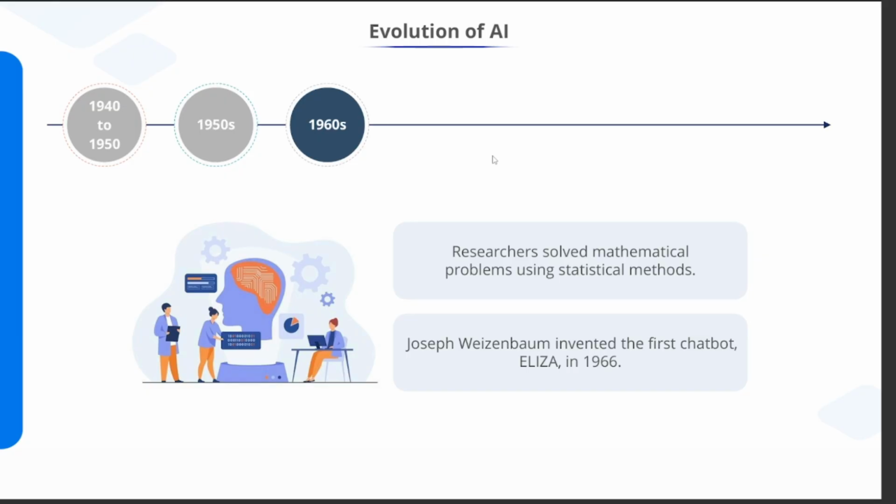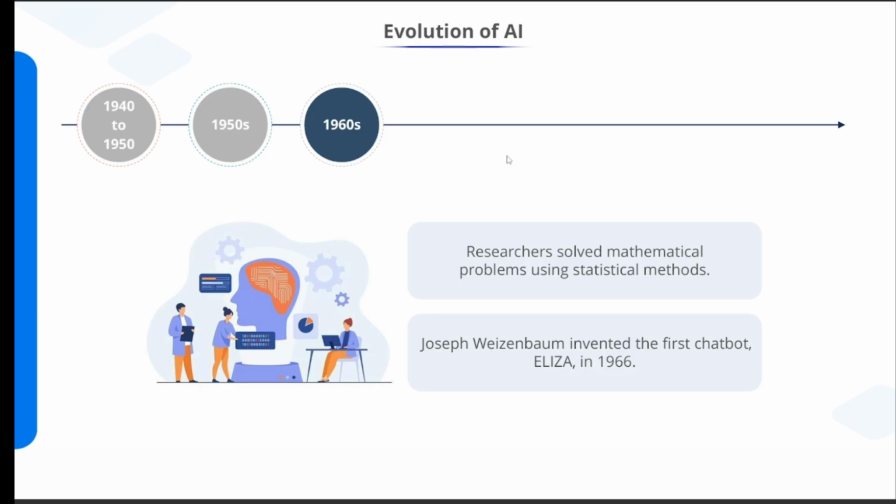Now let's see the 1960s. This time we created our first chatbot. In the 1960s, researchers started using mathematics and statistics in AI. Instead of only rules, they began using probability and formulas. This made AI slightly smarter. In 1966, Joseph Weizenbaum created the first chatbot called Eliza. Eliza could do simple conversation by matching keywords. For example, the user says, I feel sad. Eliza responds, why do you feel sad? It was not truly intelligent, but it was a major milestone.